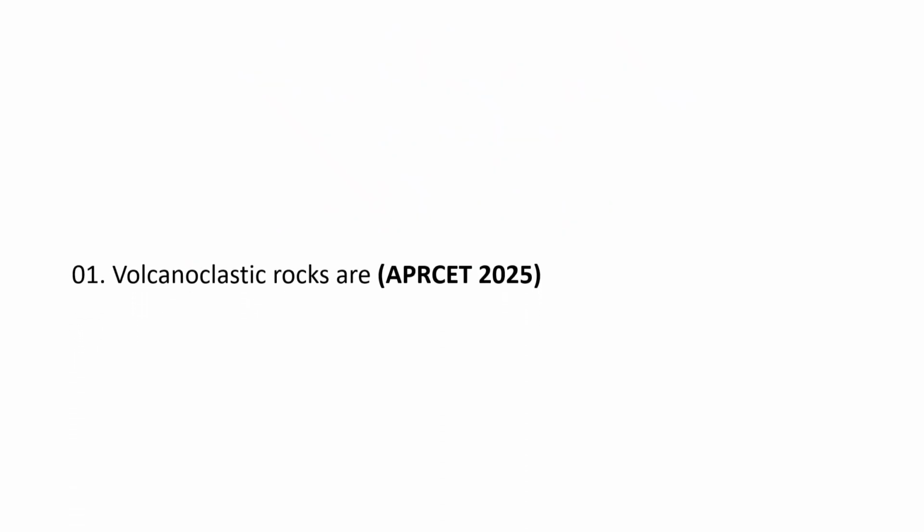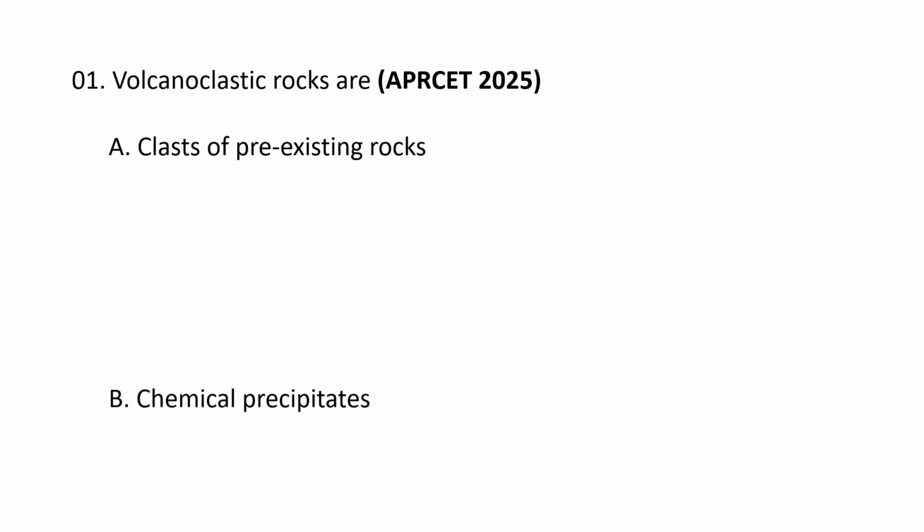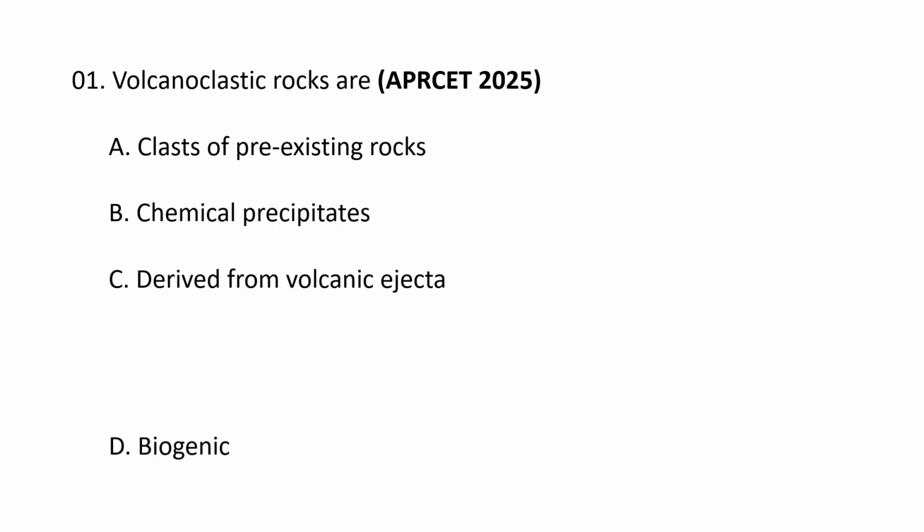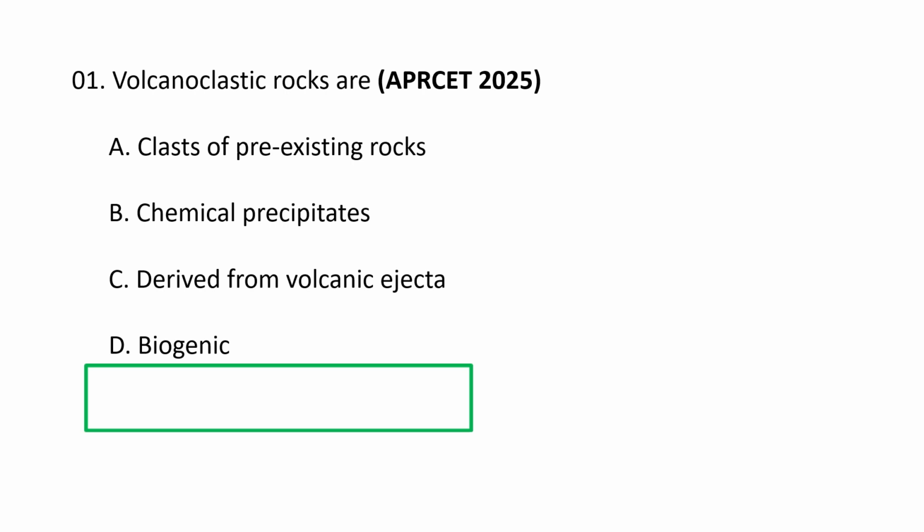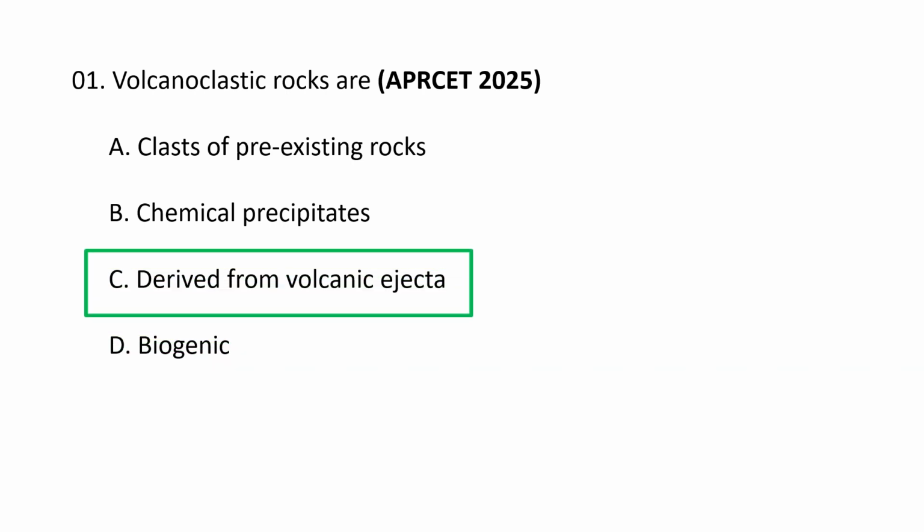Coming to the first question. Volcanoclastic rocks are, the choices are A. Class of pre-existing rocks, B. Chemical precipitates, C. Derived from volcanic ejecta, D. Biogenic. Volcanoclastic rocks are derived from volcanic ejecta. Volcanoclastic rocks are geological materials composed primarily of fragments of volcanic rock from explosive or effusive eruptions.